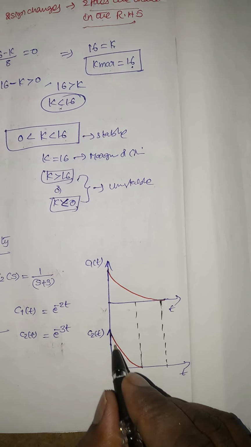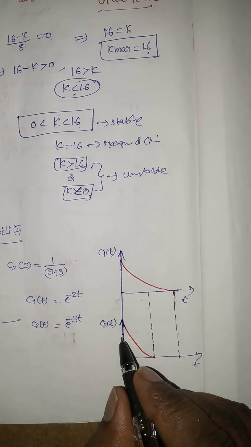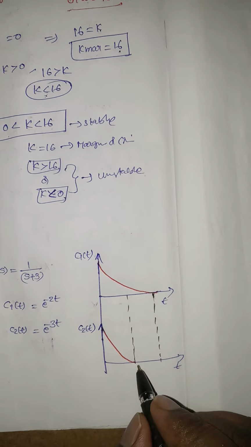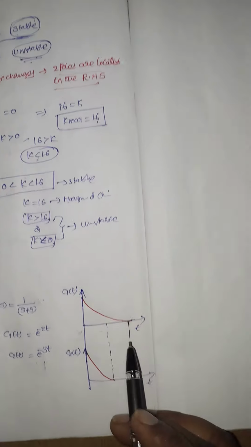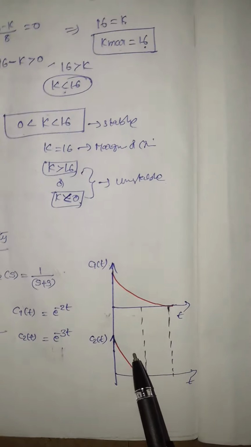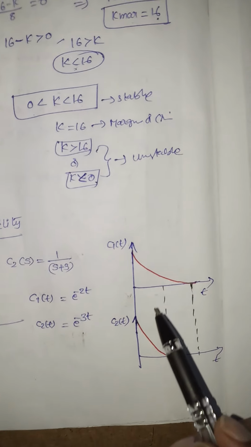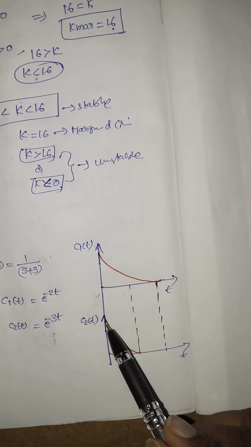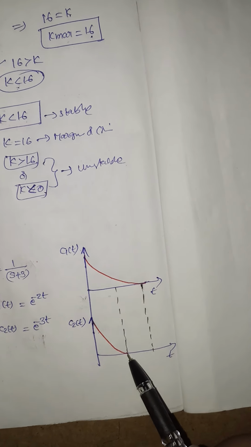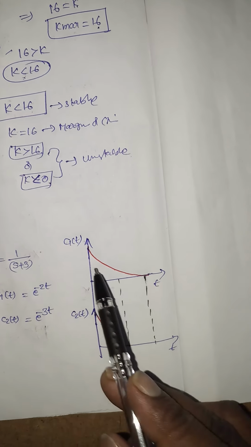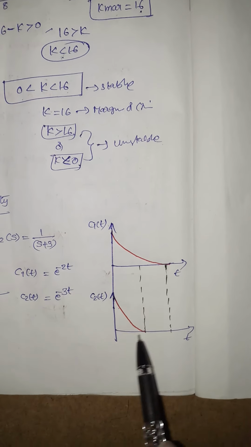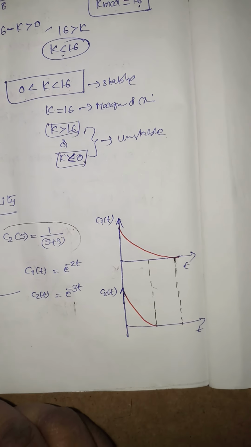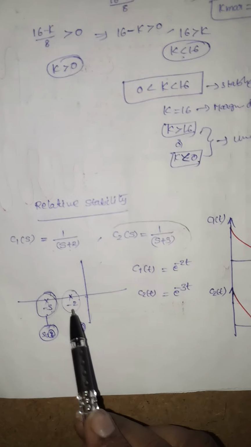So the second system will come to steady state first. When compared to system 1, system 2 is more stable. Why? Because system 2 will come to its steady state faster than system 1. So it is more stable. That means this system is more stable when compared to this system.